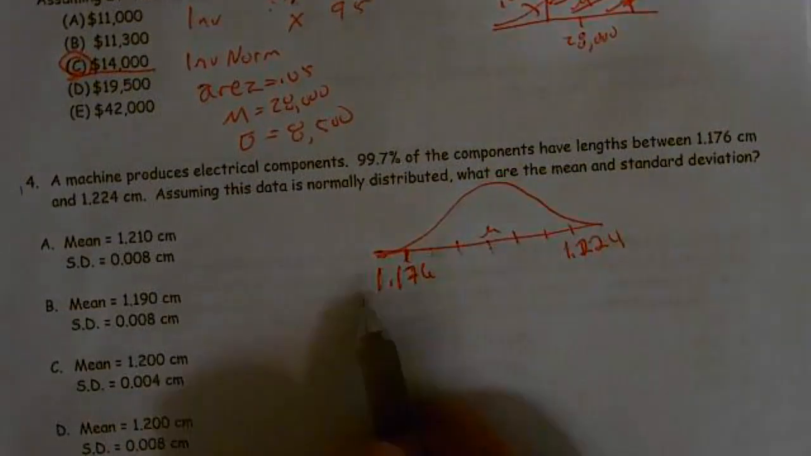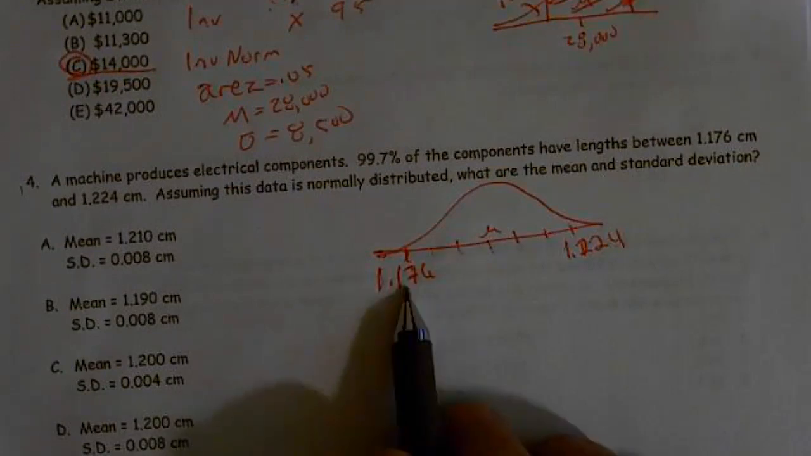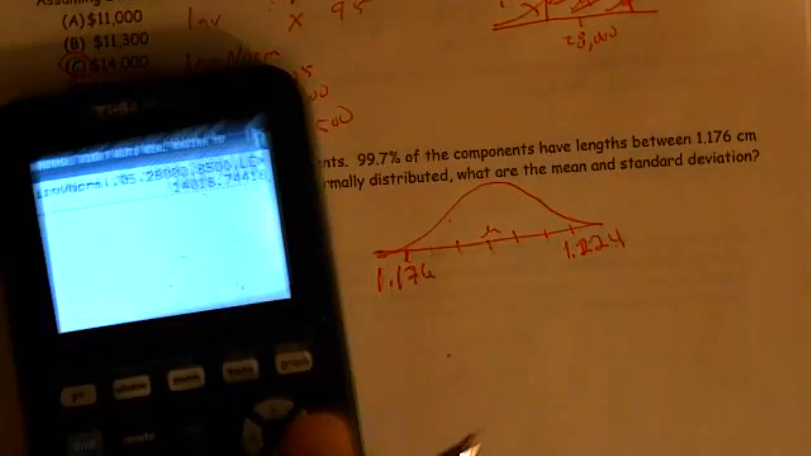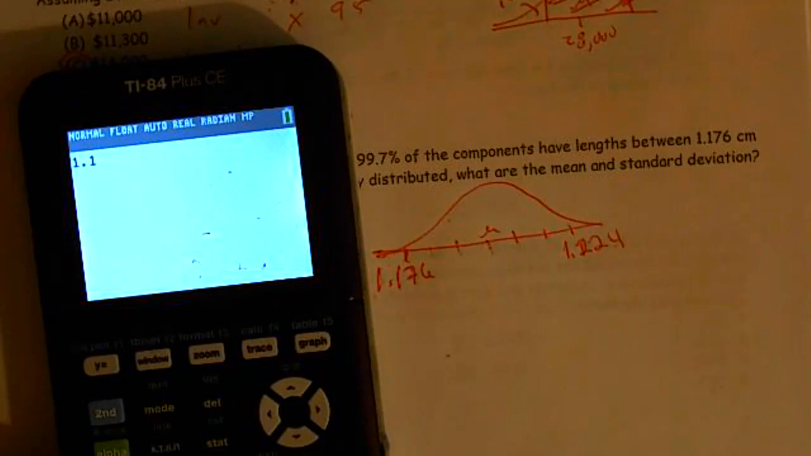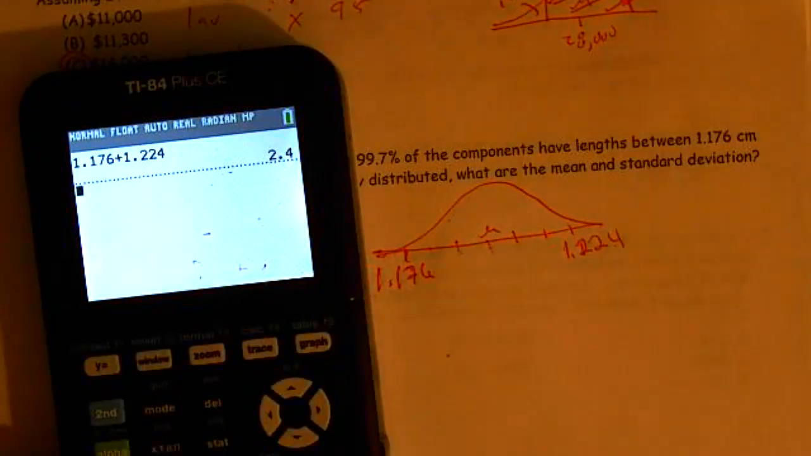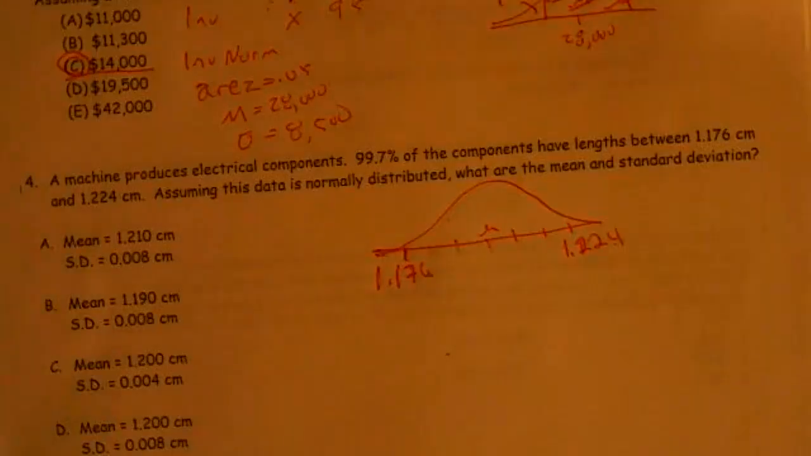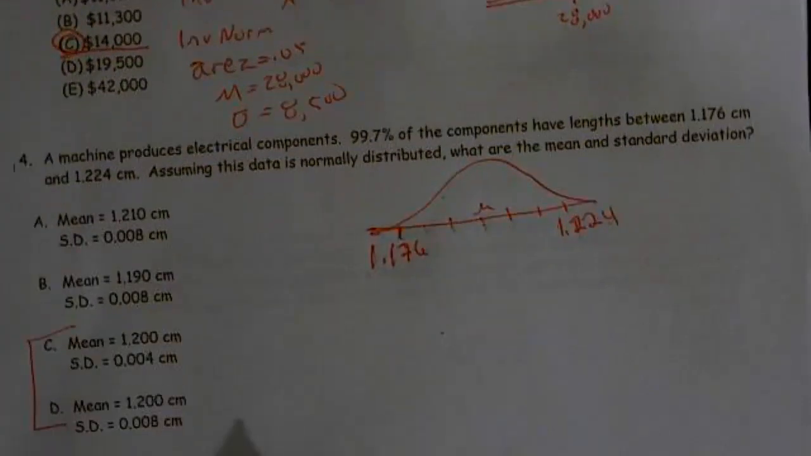Well, if I just add those two together and divide by 2, in other words, if I take the average of the two, I'm going to get my mean. So that's the easy part. 1.176 plus 1.224. It's only two values, so I divide by 2, and I get 1.2. Right there, that tells me my mean is 1.2. These look like they're going to be my closest to being correct.